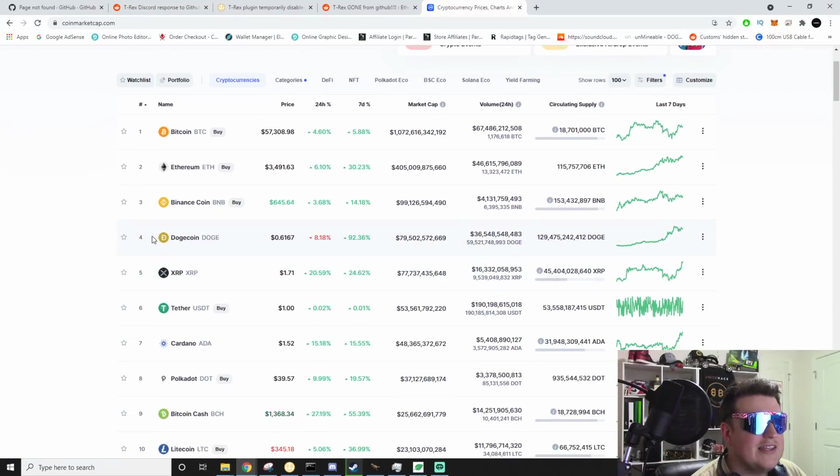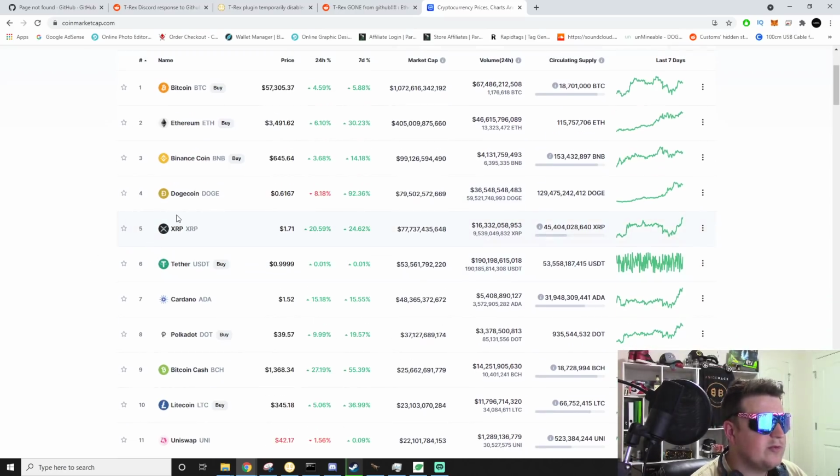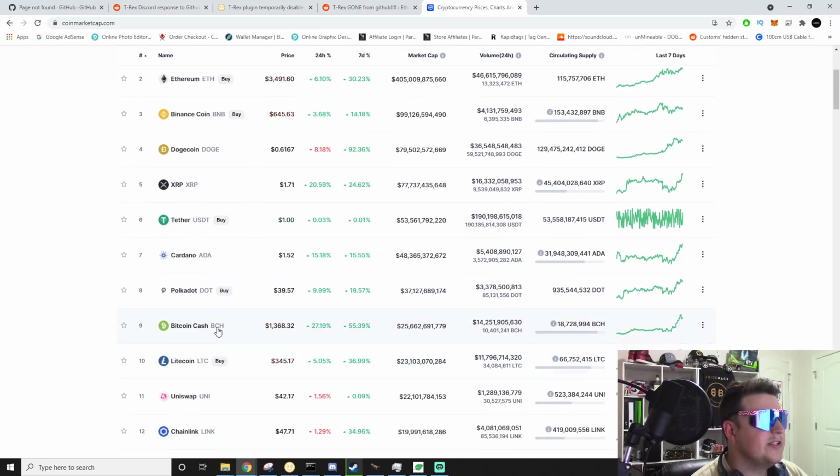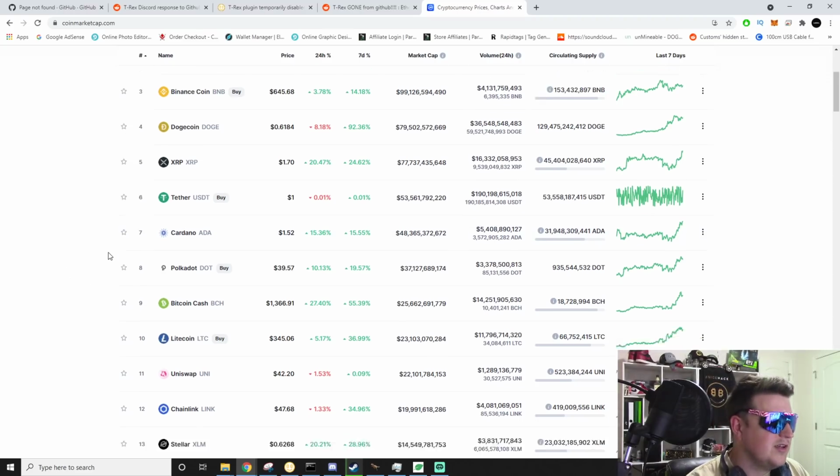And then behind that, another coin that I had no idea would ever amount to anything is Dogecoin, 61 cents. The meme coin cannot die. You can't kill it. XRP Ripple, $1.71. Cardano's in 7th at $1.52. Litecoin's holding up that 10th position at $345. Yes, Litecoin is $345. All those Havening boys back in the day talking about Litecoin's going to double. Well, here it is. It's finally more than doubled. So, were you wrong? Not necessarily. Just the timing might have been wrong.